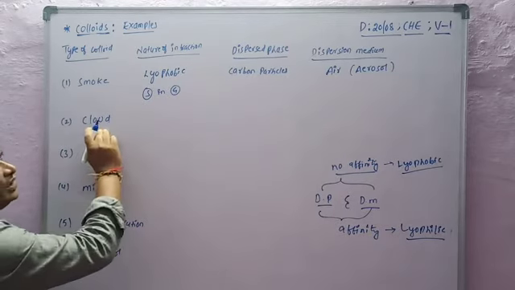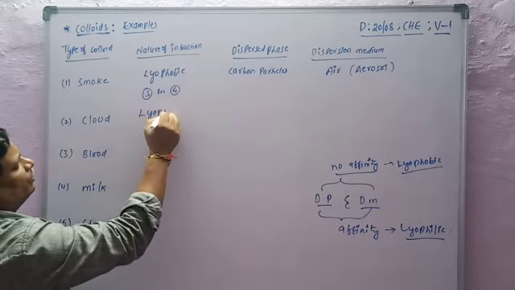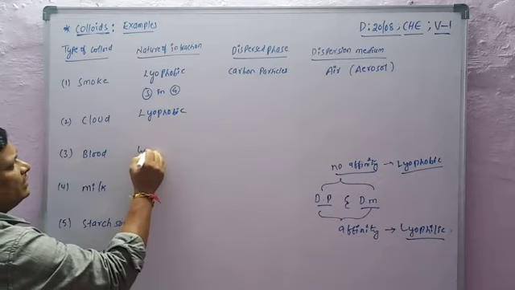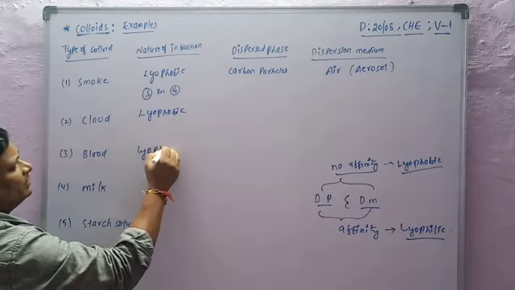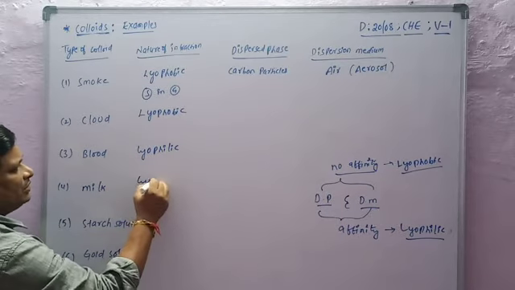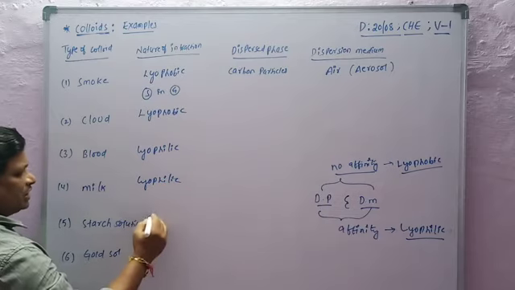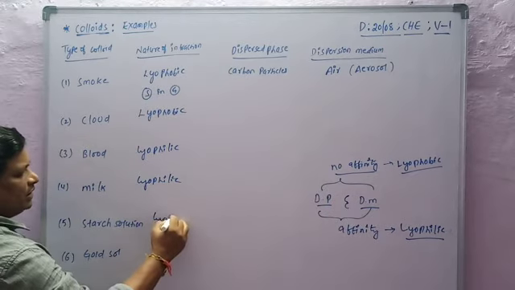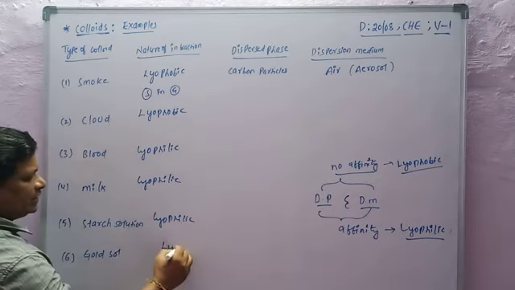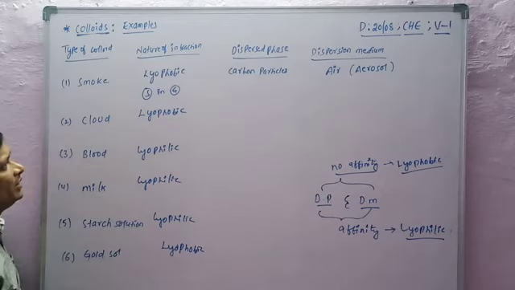Next, cloud is lyophobic. Blood is lyophilic. Milk is also lyophilic. Starch solution is also a lyophilic sol. But gold sol is lyophobic.